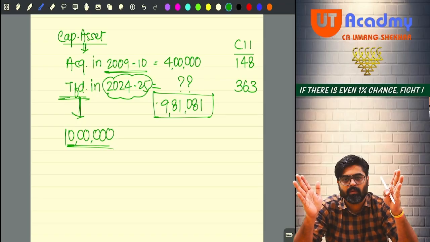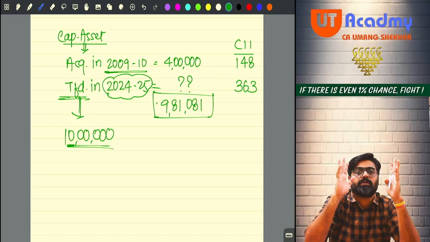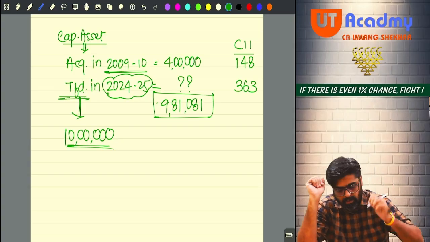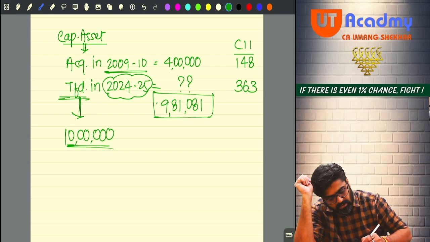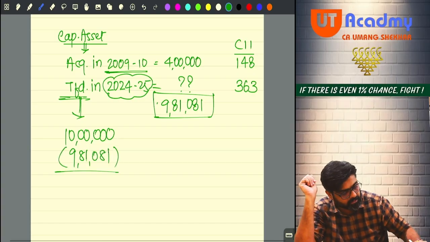So what will happen now? From 10 lakhs, instead of reducing the cost of 4 lakhs, now reduce the cost of 9,81,081. So you will not be given the deduction of 4 lakh, you will be given the deduction of 9,81,081. Tell me how much?